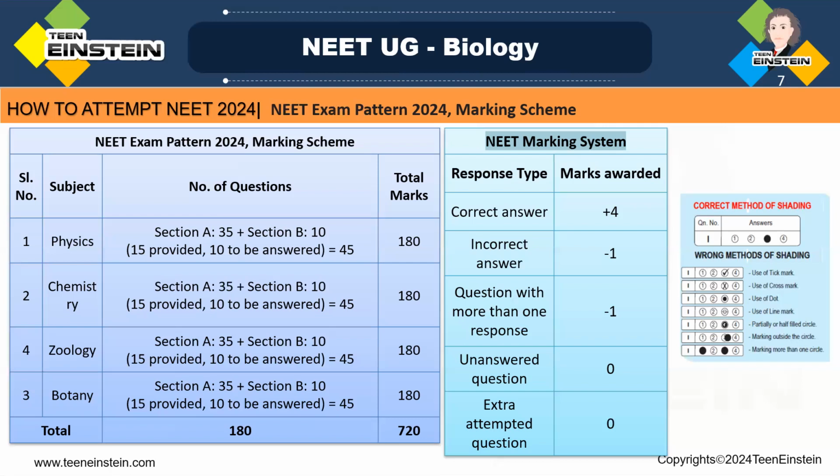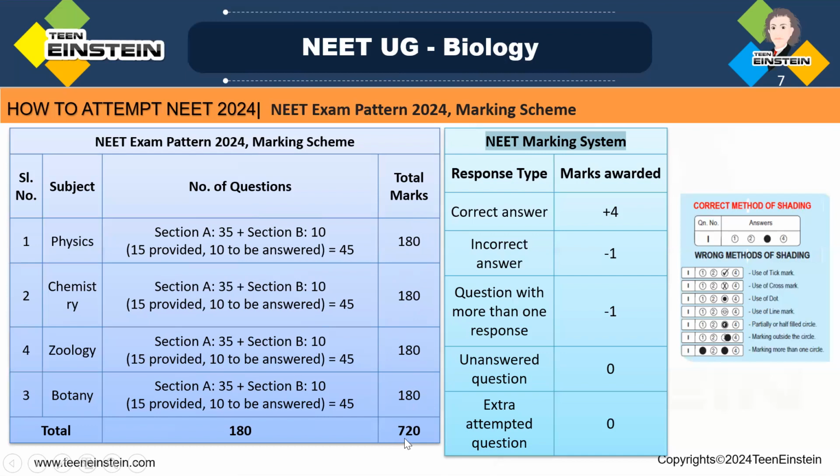Okay. And each of the 180 marks for the physics, chemistry and biology section, that is combined with the 360 marks of biology. Here 180 plus 180. In biology, zoology for 180, botany for 180. So here you are getting 360 marks biology questions. Okay. And chemistry are getting 180 marks question, physics 180 marks question.